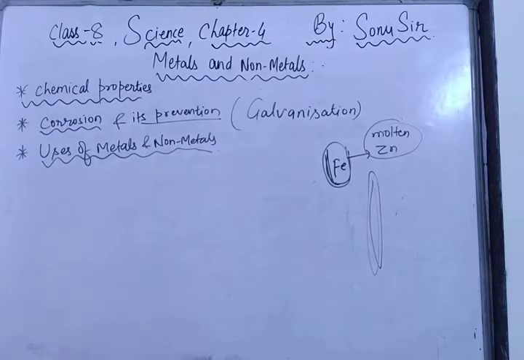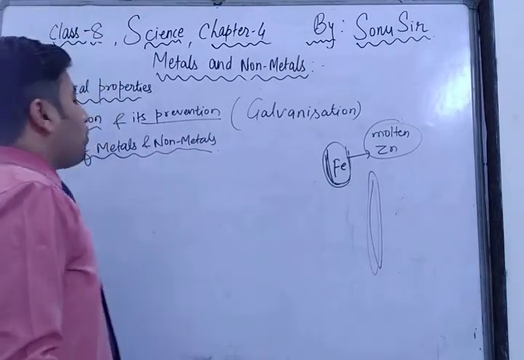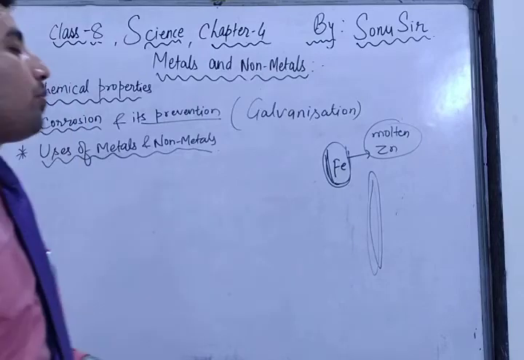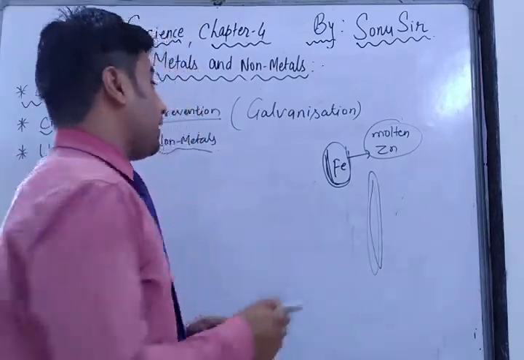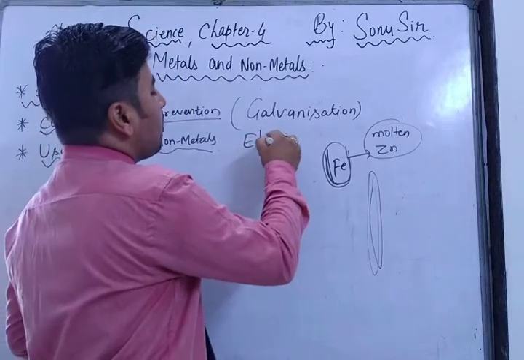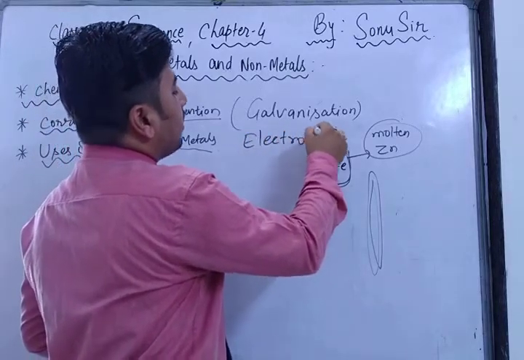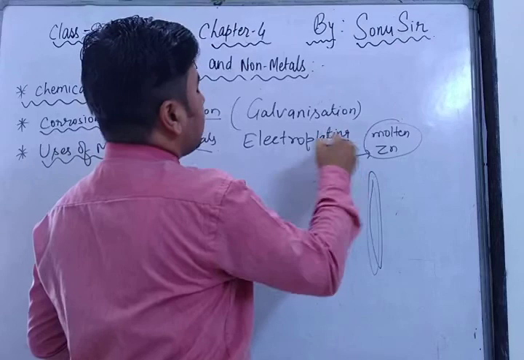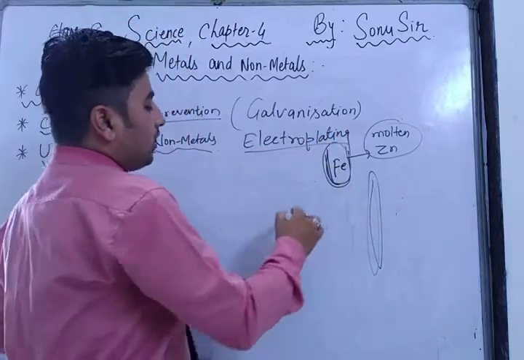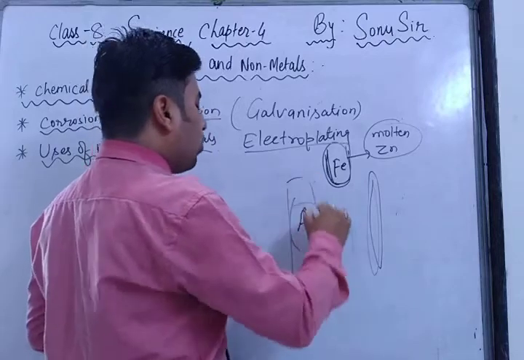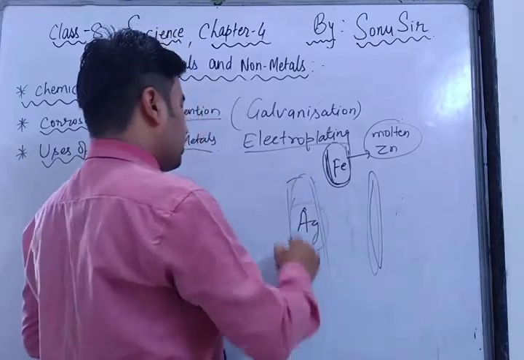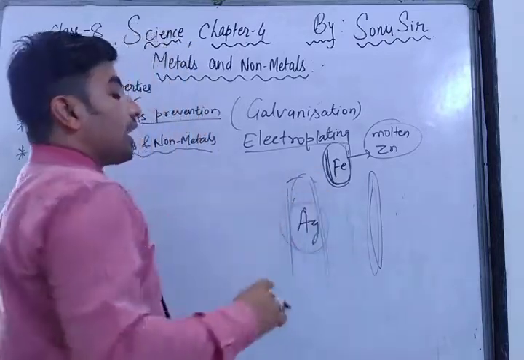So as I am telling you, there were 3-4 methods. First, we have putting oil on it. Second was galvanization. Third, electroplating. Electroplating is also a process by which a layer of another metal is put on a metal. For example, just suppose this is silver, Ag, and on the Ag I have put a layer of gold, I have just coated it with gold water, so the silver can be protected.